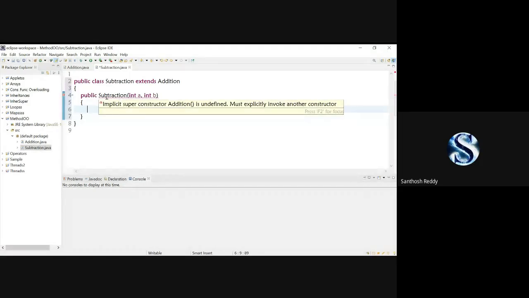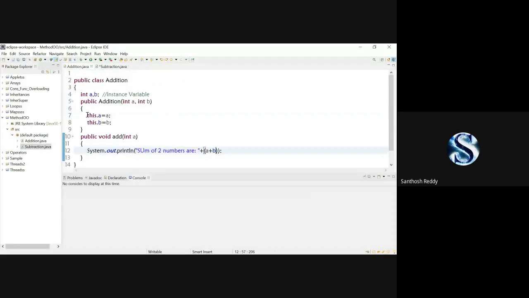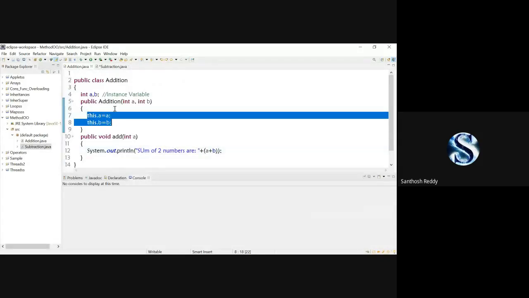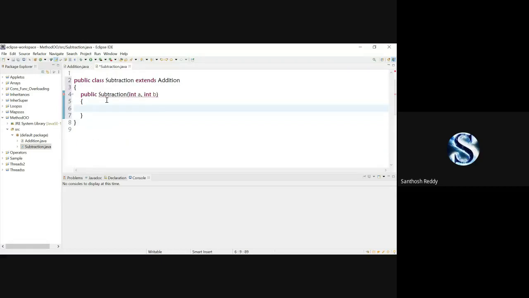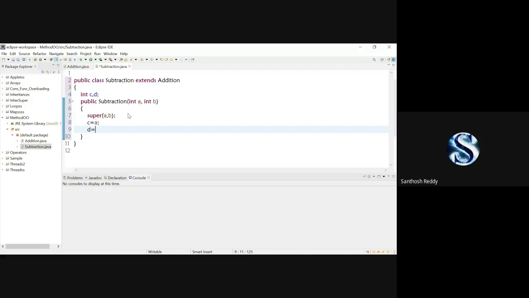Why are we getting an error here? Because in the parent class we have variables and we have to pass the variables here. So I'm going to call super(A, B). Then you can check it out, the error has been cleared here. Is it clear for everyone? Now here I'm going to declare int C, D. Now C is equal to A and D is equal to B.